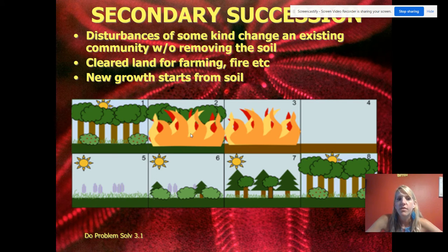And so then the first species to come is going to be, see here, all you have left is the soil. Then you're going to have the grasses and the weeds and things like that. And then the bushes will come, and then the trees. And then number 8 here, this is the climax community, a stable, mature community with little to no change. So these are 2 different types of succession.